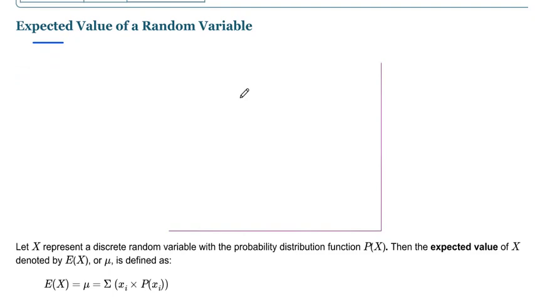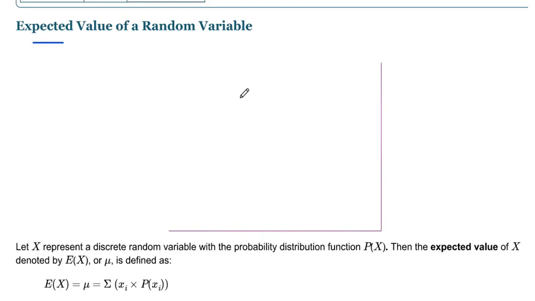In the last lecture I just gave the basic definition of what is expected value, and I think we solved one example. In this lecture we will discuss it in detail, and also solve three to four types of examples related to the expected value of a random variable. So let's start.